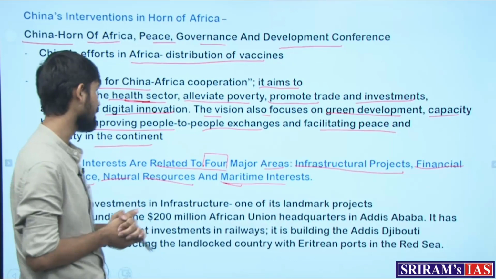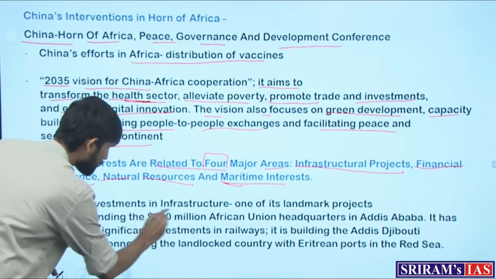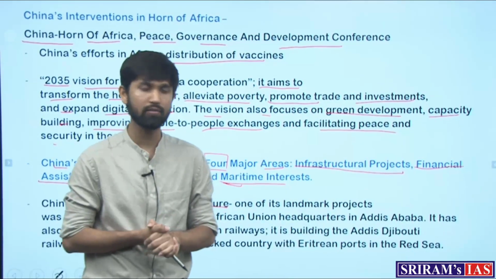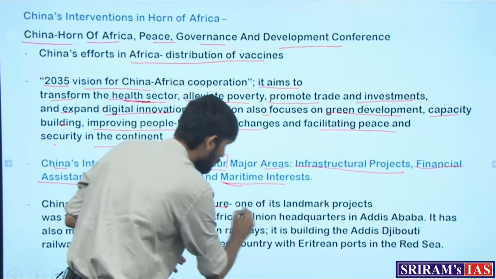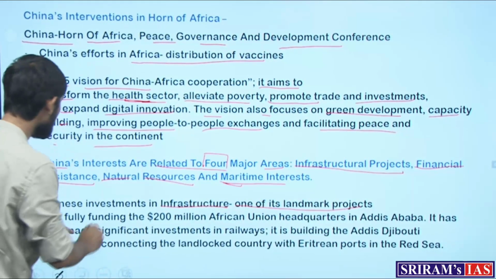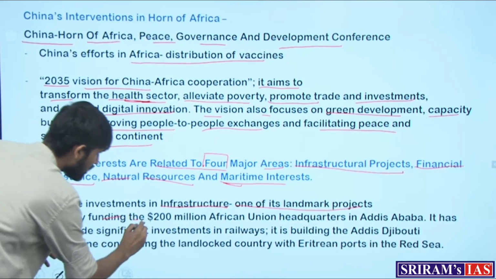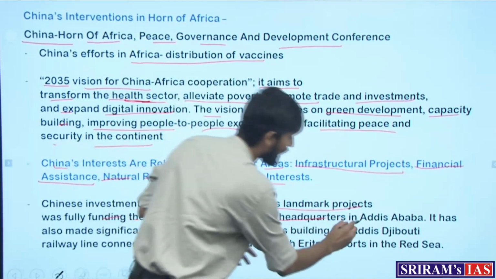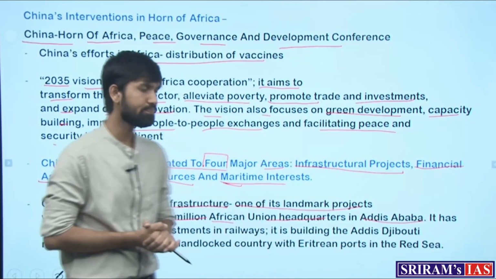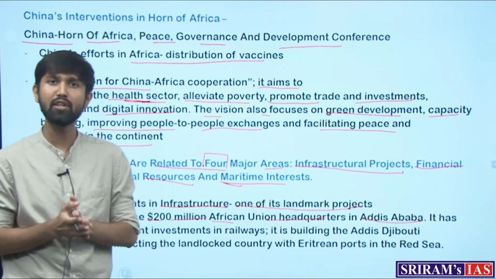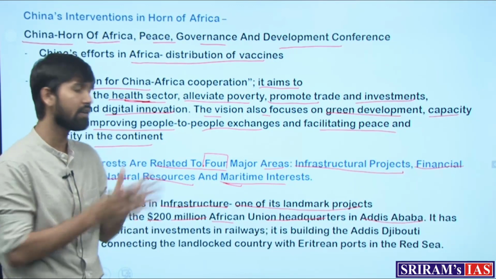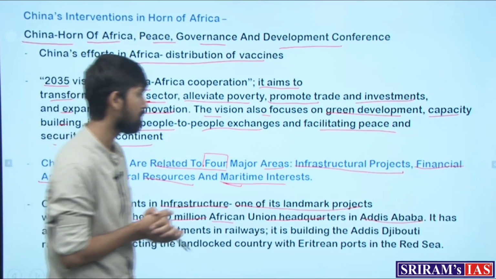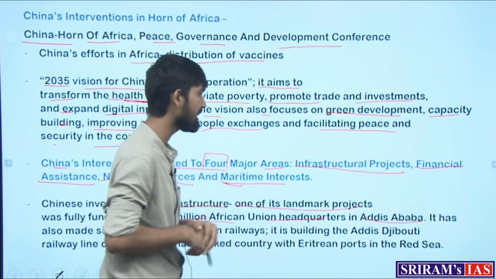on these 4 areas. On the front of infrastructure, the Chinese government and companies have already done a lot of significant work, where one of its landmark projects has been to fully fund the $200 million African Union headquarters in Addis Ababa. Now this is a city wherein the African Union headquarters is located, and the Chinese government has fully funded the establishment of this headquarters, so facilitating infrastructure.